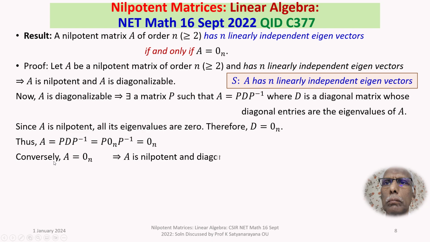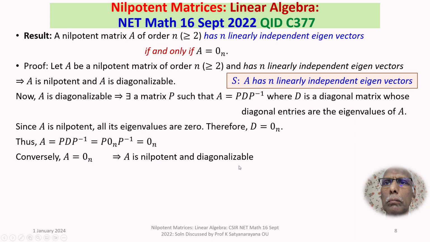Conversely, if A is an n by n 0 matrix, obviously it is a nilpotent matrix, and every n by n 0 matrix is diagonalizable, obviously. So conversely, if A is equal to 0 n, then A is nilpotent and A is diagonalizable.